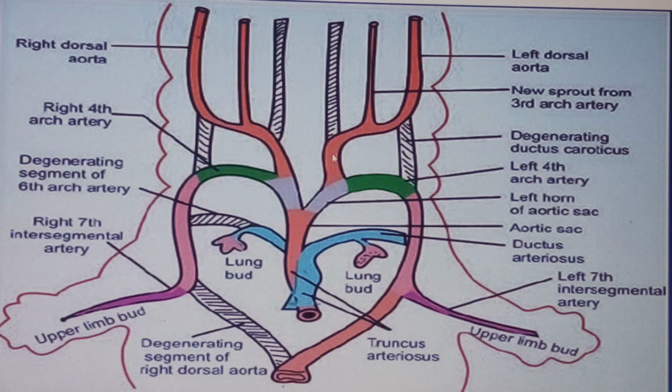There is a catch. The catch is that now you see that there's that kind of discontinuation. There's something sprouting out over here. So that portion, the proximal part, please get to know that the proximal part of what we call the third pharyngeal arch artery will give rise to, of course, the common carotid artery for both left and right. So please get to know that for both left and right.